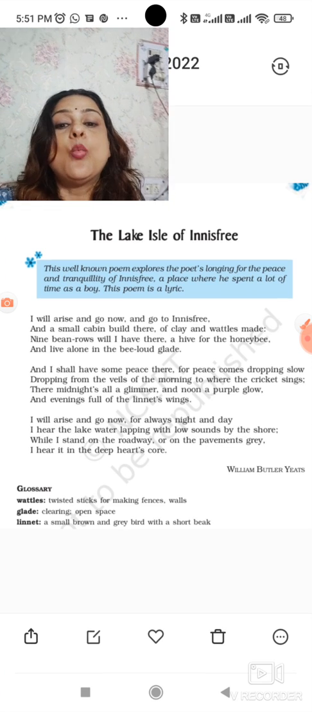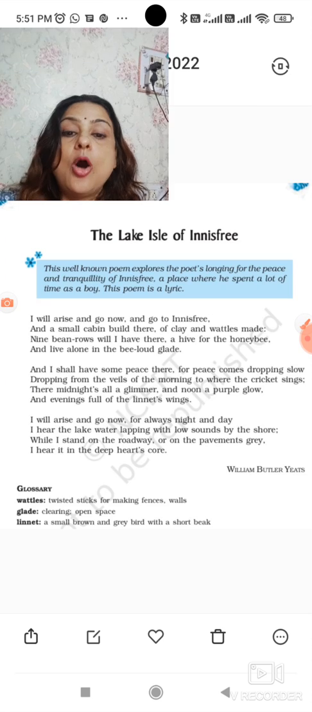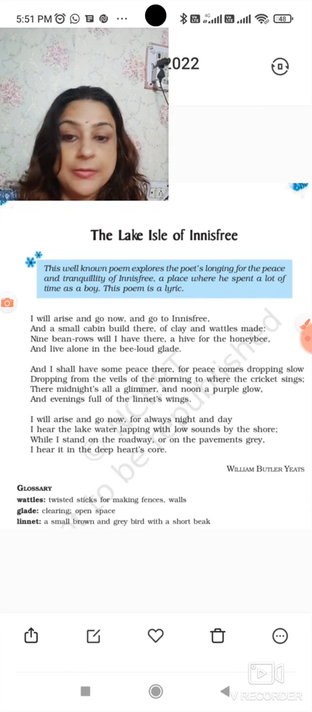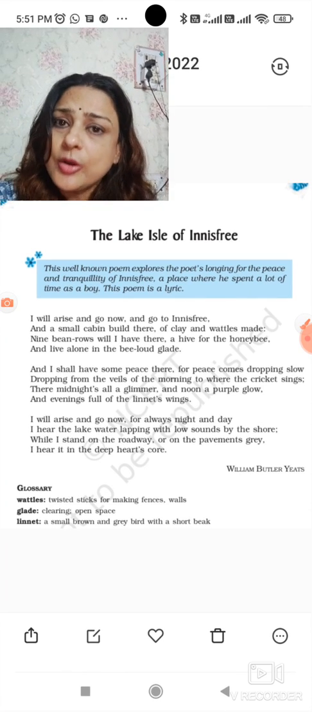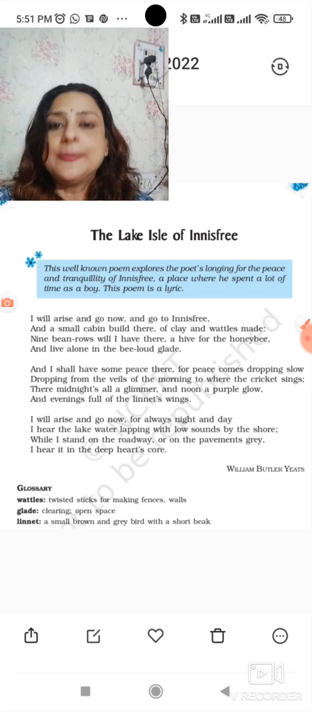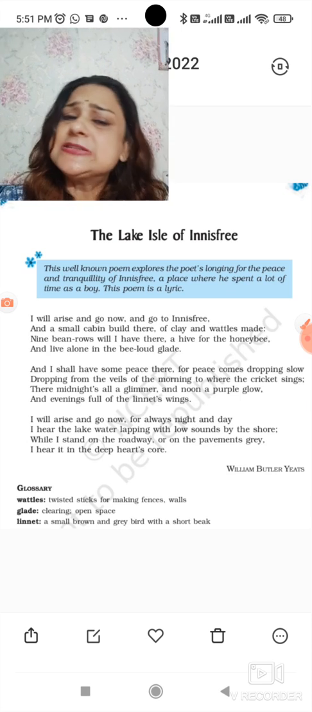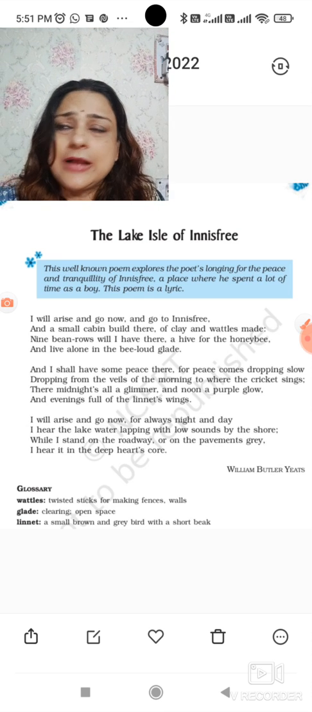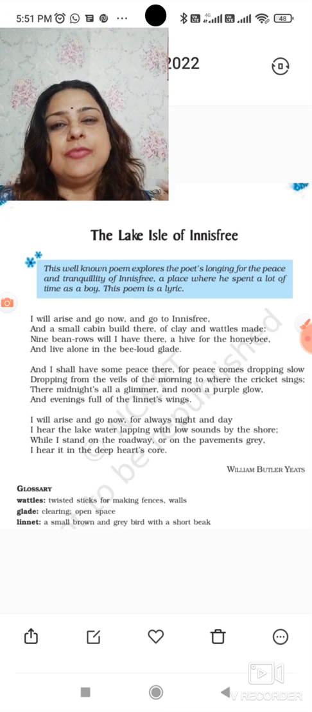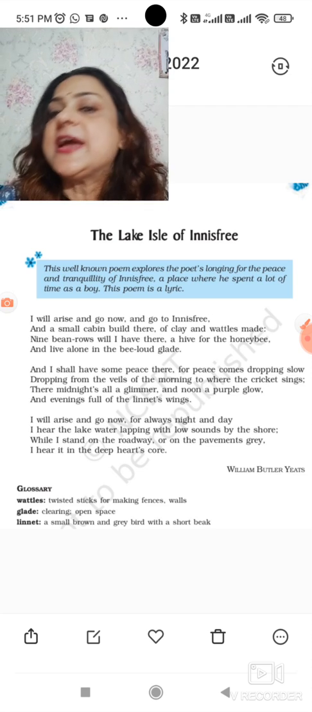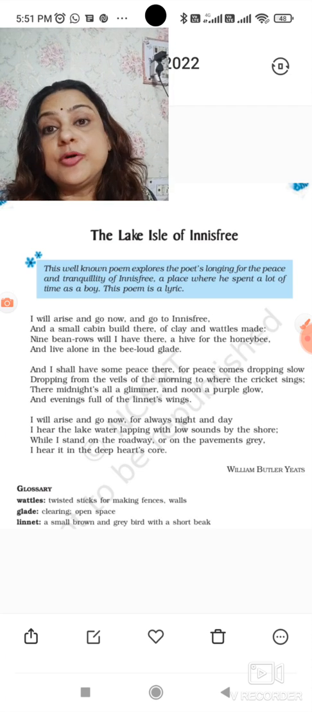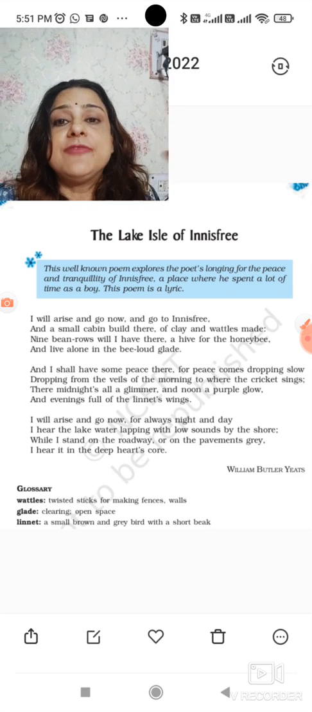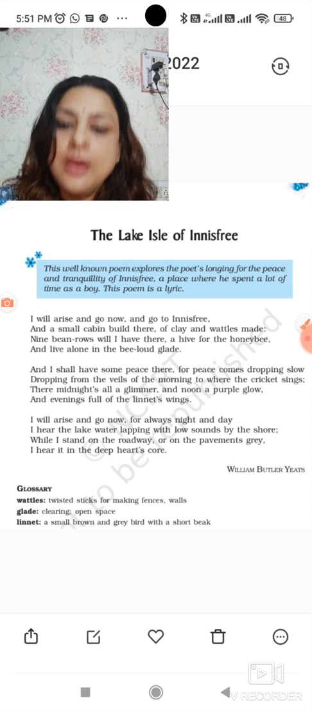Okay, while I stand on the roadway or on the pavement grey. Now he says that right now he is in London. Okay, the poet is in London, and he does not like at all the kind of surroundings, the kind of work pressure, the kind of lifestyle he has there in London. So therefore he wants to go to a place where he could live in a peaceful way, right?